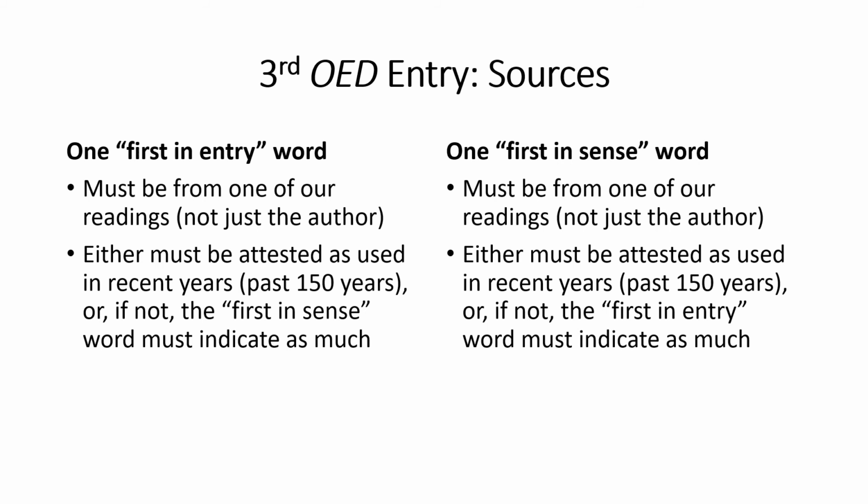John Bunyan would be a good source for first in entry and first in sense words. John Milton, Geoffrey Chaucer, those are probably the big 3 authors that would give you the most results. Sir Philip Sidney might be another good choice, although it would be hard to find that particular sonnet, Sonnet 1 from Astrophil and Stella. So you are not required to do this, but I would limit myself to Bunyan, Chaucer, and Milton as main choices.